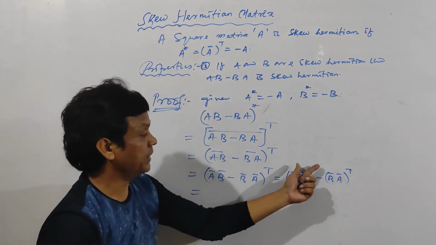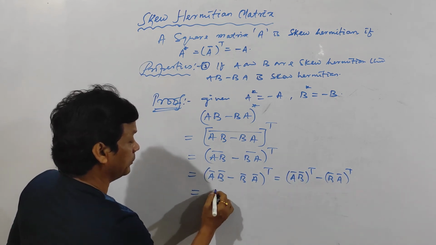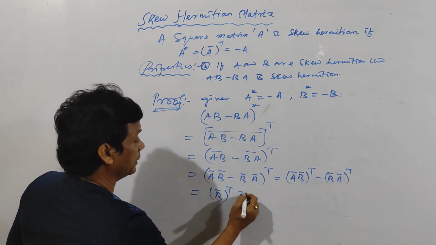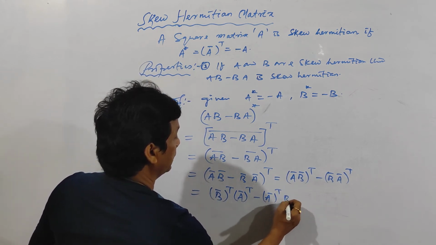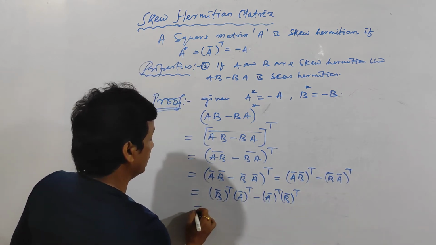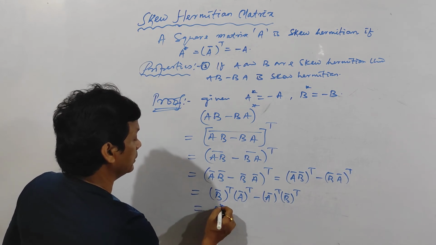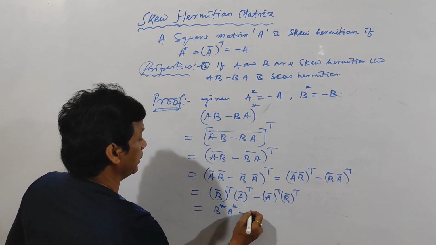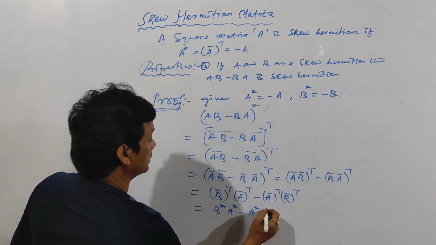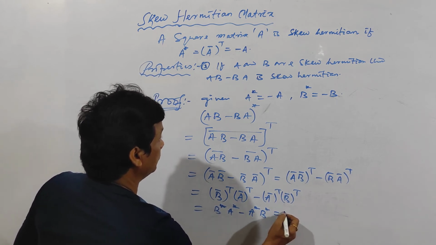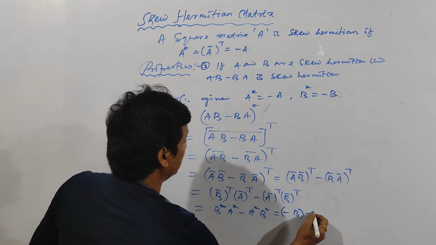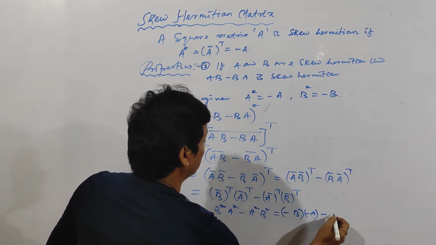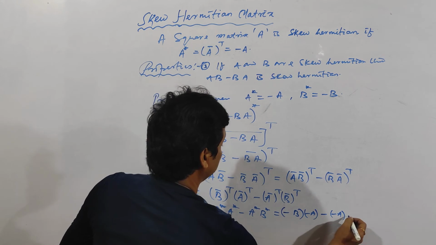Clear? And (AB) transpose, apply the reversal property: B bar transpose into A bar transpose minus A bar transpose into B bar transpose. Clear? This is B star. This is A star minus A star into B star. And (A star, B star) is equal to B minus B. And it is minus A. Then minus, it is minus A, it is minus B.